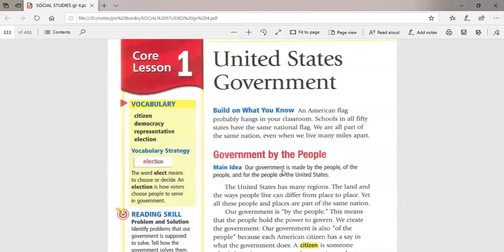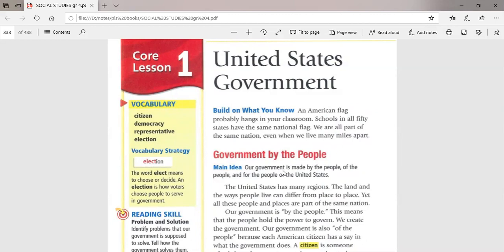Today we're gonna start our first lesson in term 4. This is chapter 11, lesson 1. The name of our lesson today is called the United States Government. And here, guys, we're gonna speak about how the American government is working.